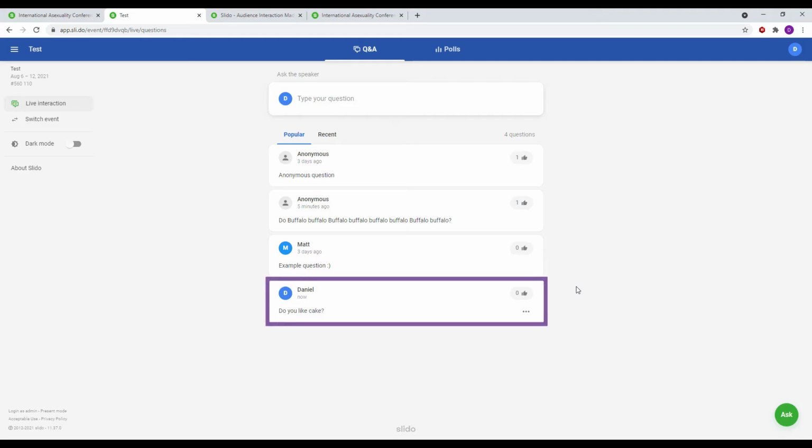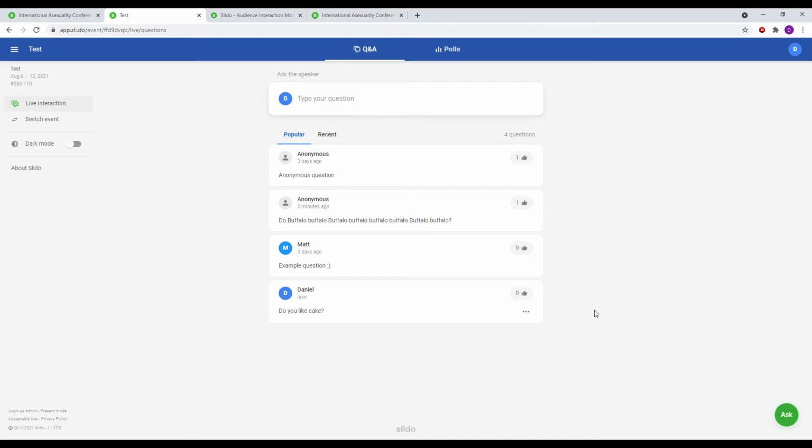As you can see, my question has now appeared in the list with the other questions. Asked questions will appear below, and everyone on the page can see these questions. These appear in real time, so you do not need to refresh the page to see new questions. Some panels will use moderation, where questions must go through one of our moderators before appearing. In this case, your question may not appear immediately, and there may be some delay.